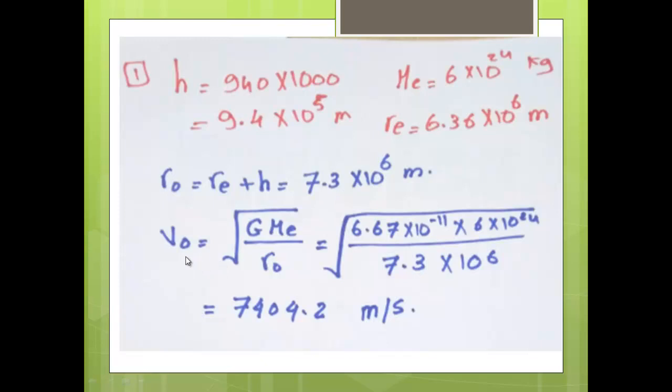Applying the rule, V orbital equals the square root of G M_E over R orbit, which equals the square root of 6.67 times 10^-11 (G) times 6 times 10^24 divided by 7.3 times 10^6. By using your calculator, you are going to find that the orbital velocity is 7,404.2 meters per second, and it is important to have the measuring unit, meter per second.